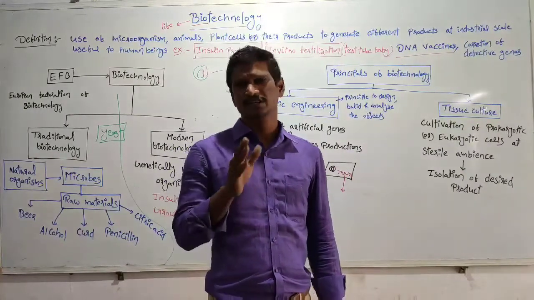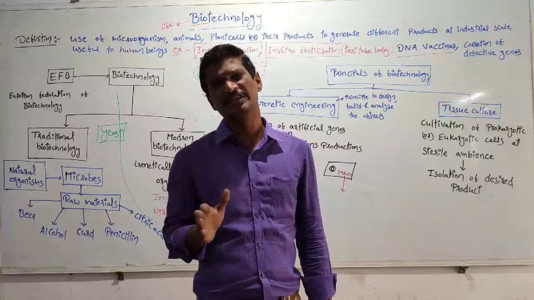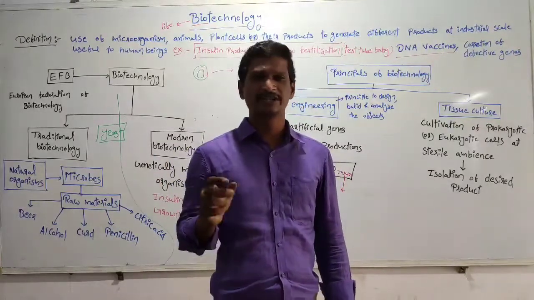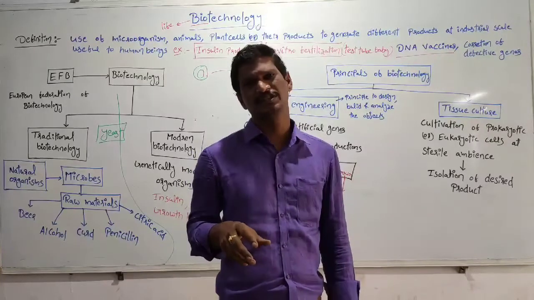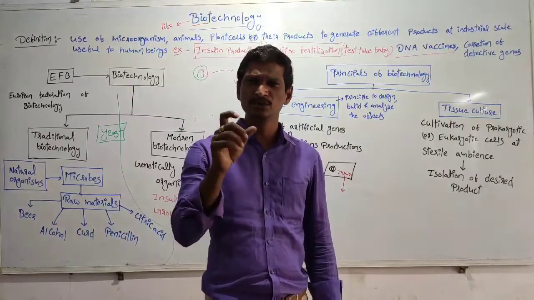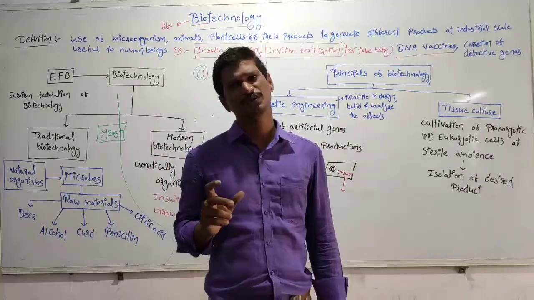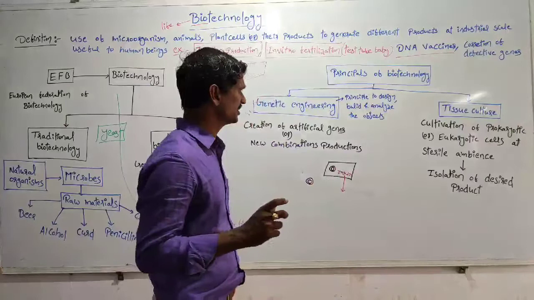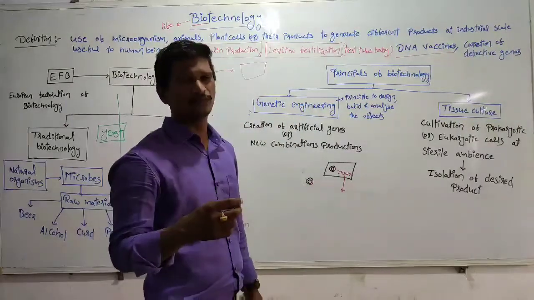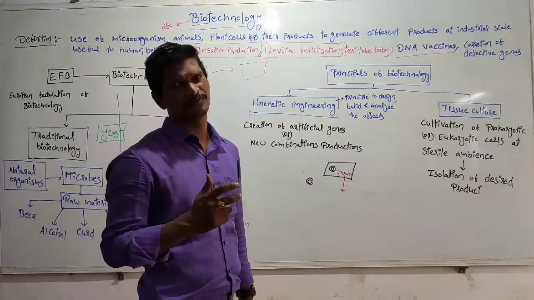Right? See, the genetic engineer is doing research on genes, and the genetic engineer is producing new combinations of genes. See here, genetic engineering indicates production of new combinations of genes.